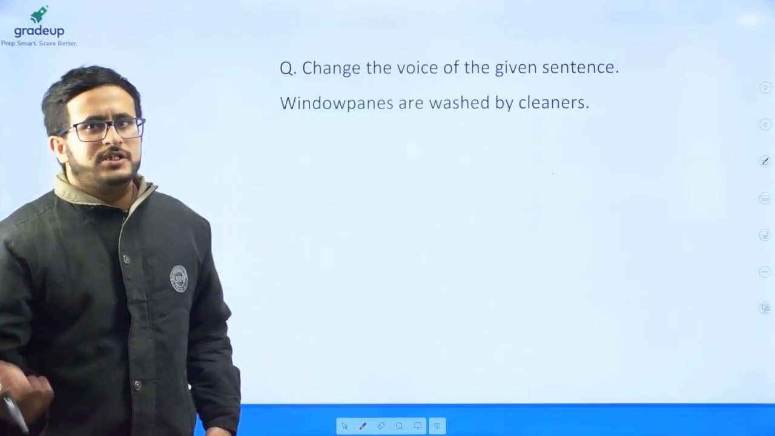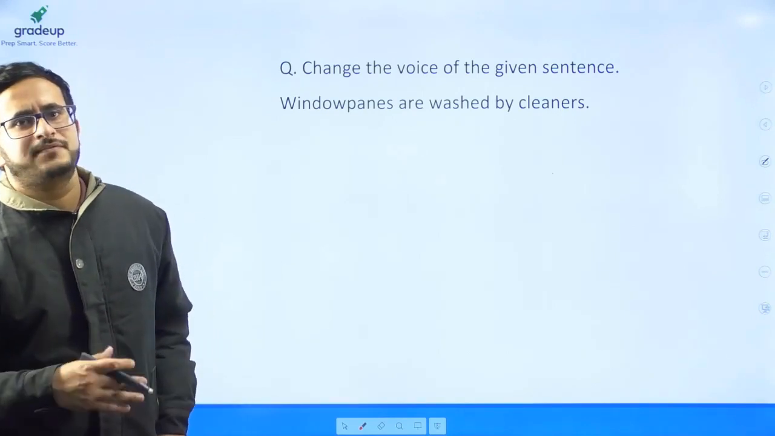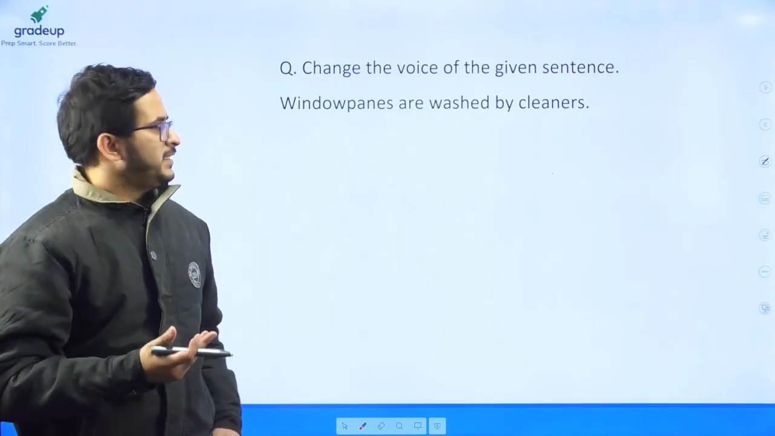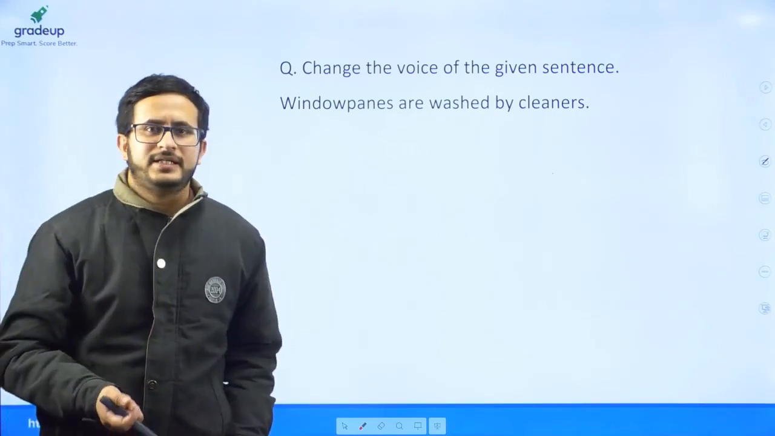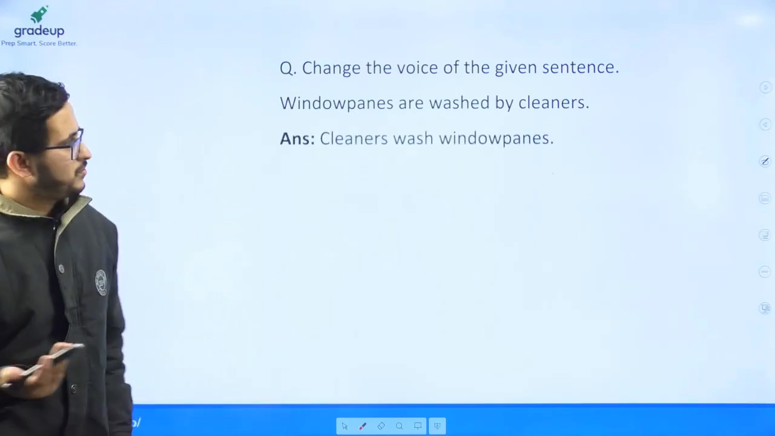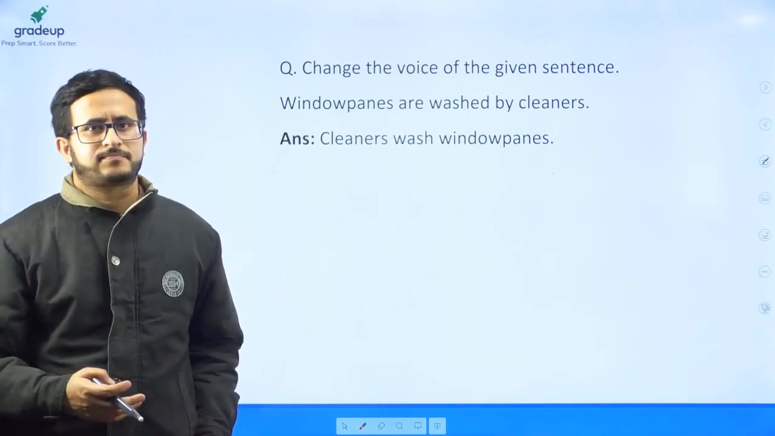Again, a question on change of speech. So this was in passive voice. One had to convert it to active. "Window panes are washed by cleaners." So you would convert it as "Cleaners wash window panes." So this was the right form of converting it to active voice.